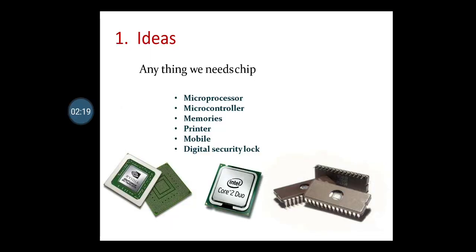The idea is about anything we have to invent, the application which we are supposed to invent. For example, you can consider the idea as a microprocessor. You want to design a sort of microprocessor or microcontroller, memories, printers, mobile, digital security lock, all this sort of applications. So first thing you should have is the idea.